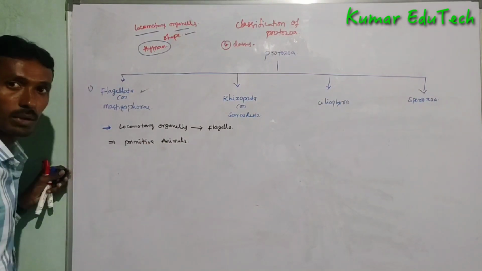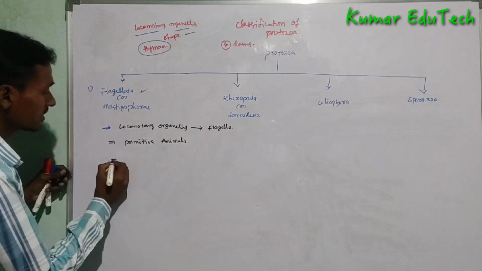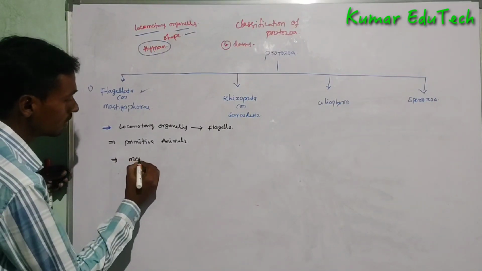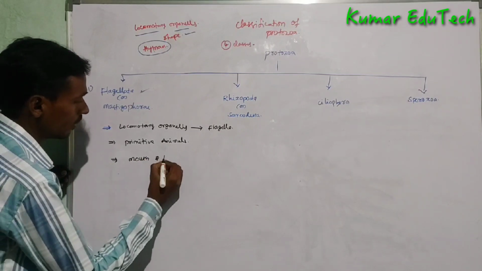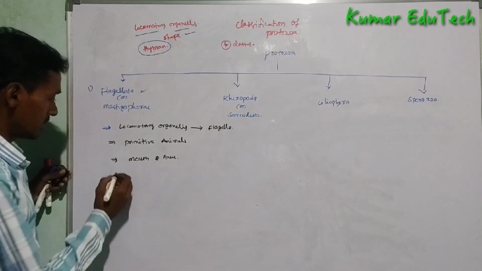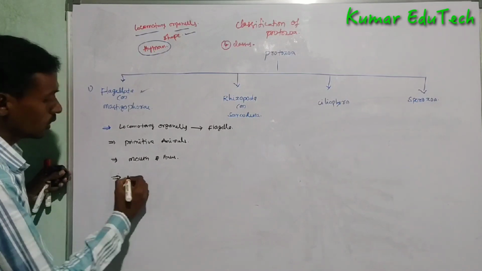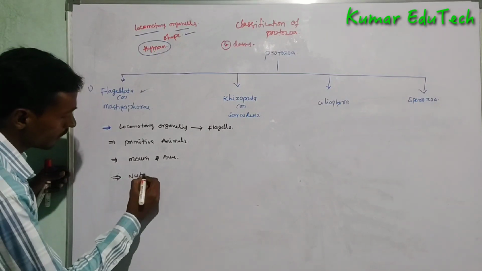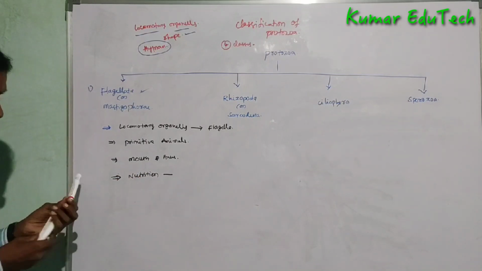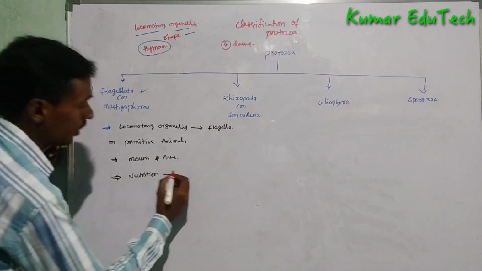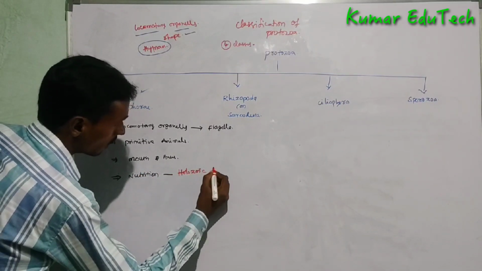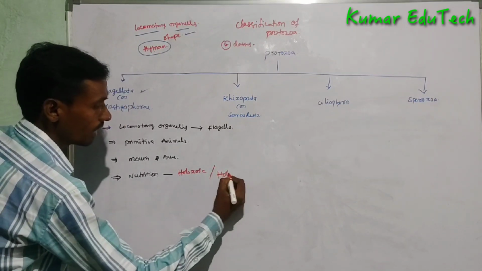It contains mouth and anus. The next, nutrition is holozoic or holophytic.